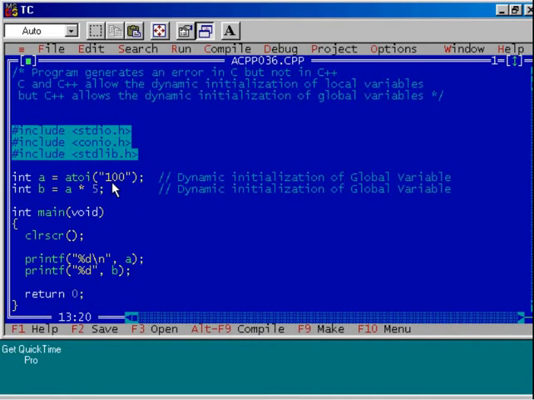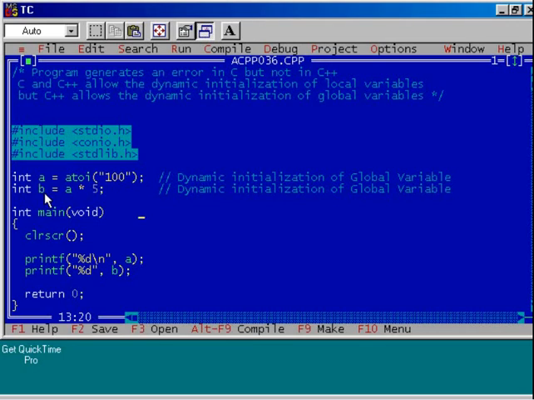Here we are converting the string into an integer value. But the function atoi converts this value at the time of execution. After executing this statement, the value will be converted from string to integer. So A will be initialized at execution time. And that is why we say that it is dynamic initialization of a global variable.